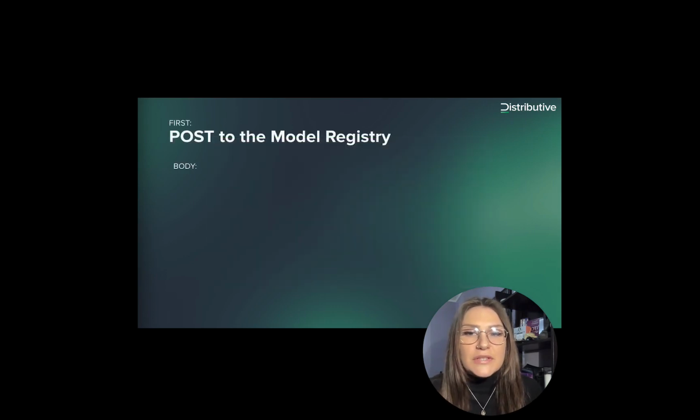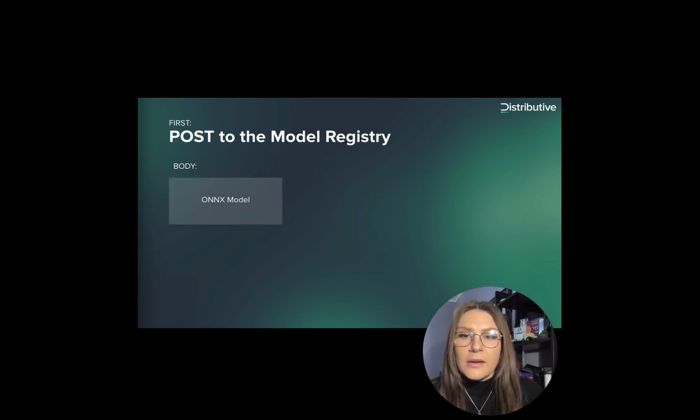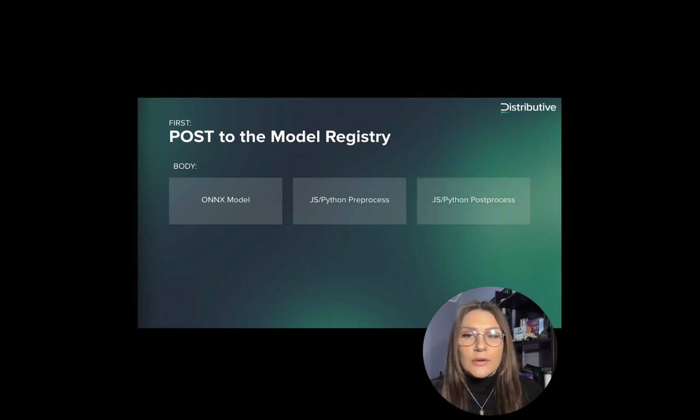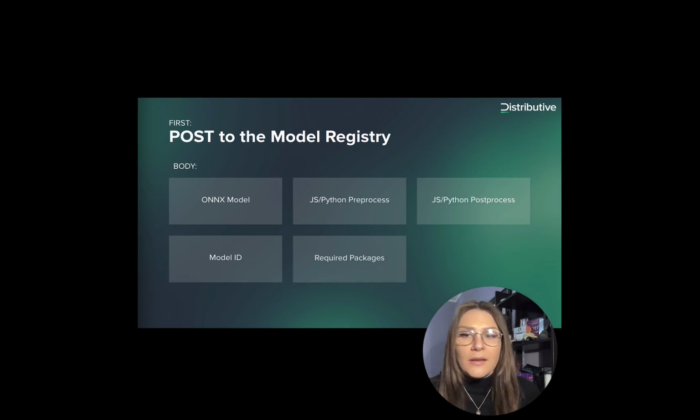To use a machine vision model on Overwatch, it must first be added to the model registry with a post request. You will upload it in ONNX format, as well as have the ability to add the corresponding pre- and post-processing in JavaScript or Python, which will be run on each input. You will also give the model an ID, which will be referenced each time that you use the model, indicate the packages that are needed for the pre- and post-processing, and decide on a password that will be needed to edit or delete the model.